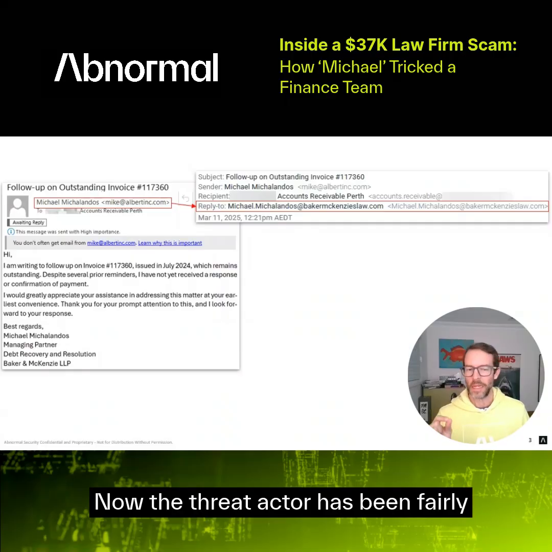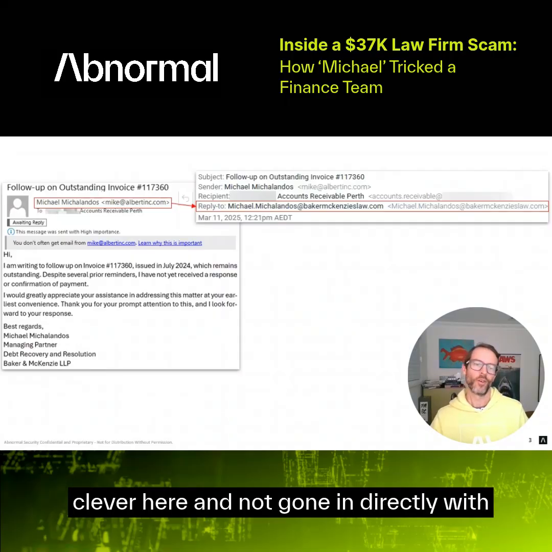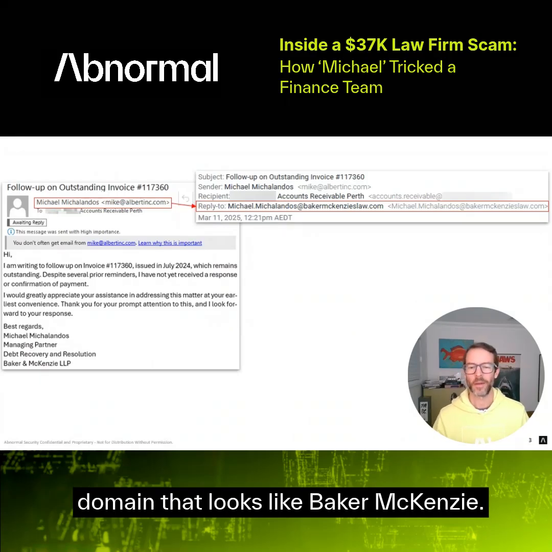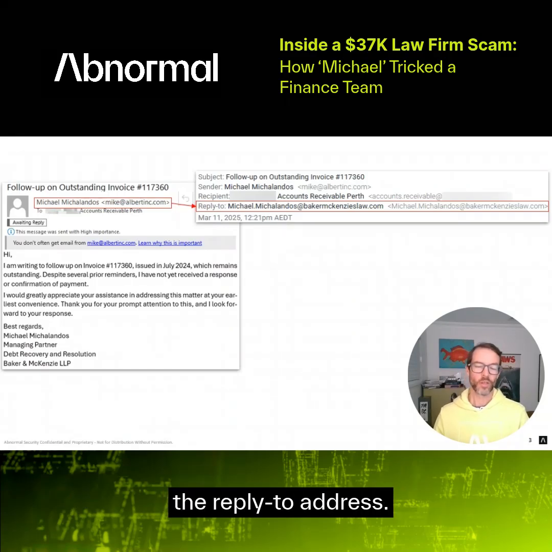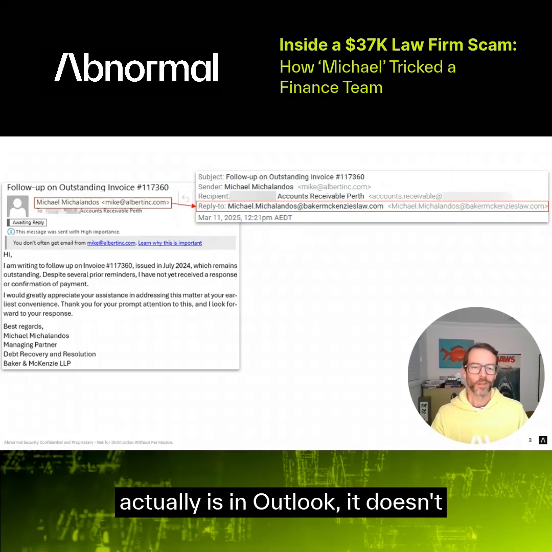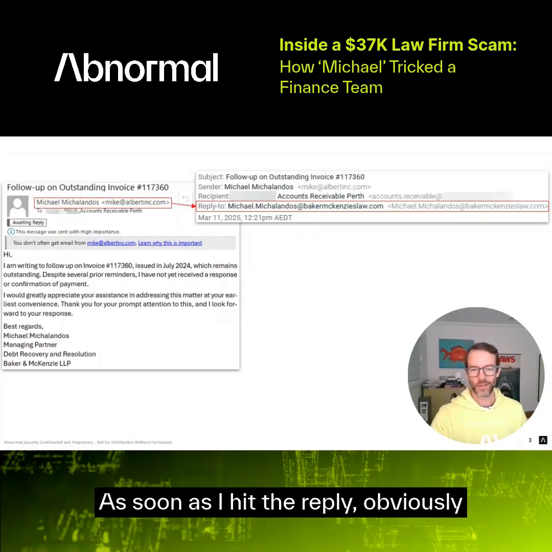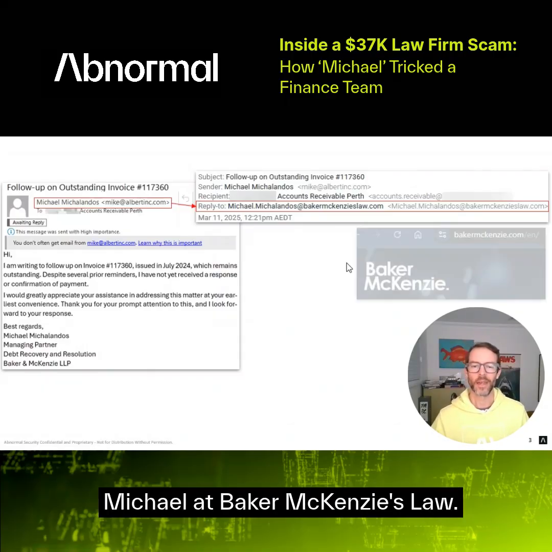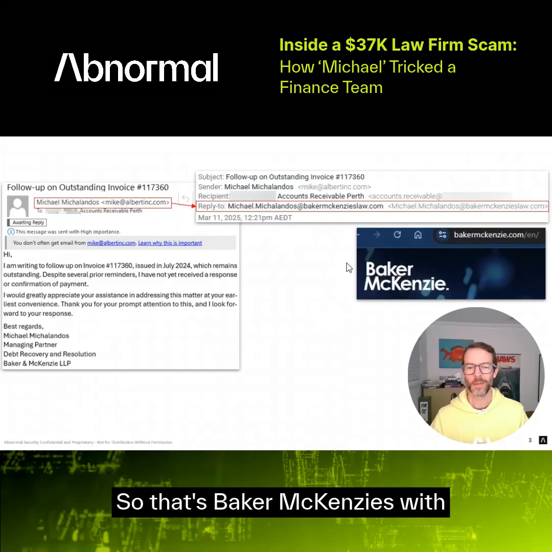Now, the threat actor has been fairly clever here and not gone in directly with a lookalike domain or sending from a domain that looks like Baker and McKenzie. They've actually used the reply to address. And what you'll notice on the left is that in Outlook, it doesn't even show that reply to address. So it's very difficult for the recipient here to pick that up. As soon as they hit reply, obviously, they're going to be sending back to Michael at Baker McKenzie's Law. So that's Baker McKenzie with an S and then law on the end.